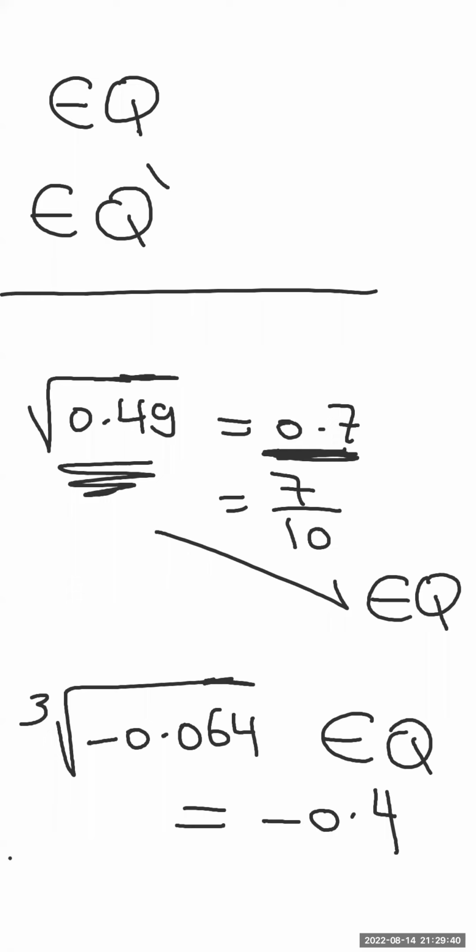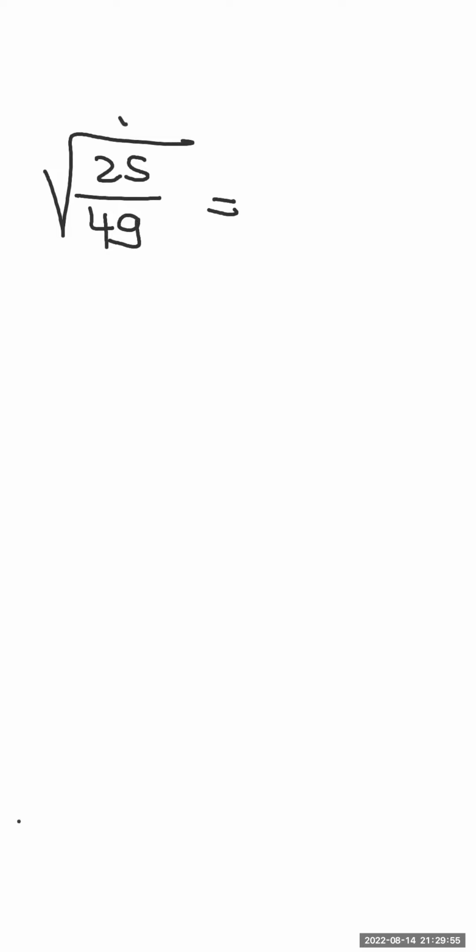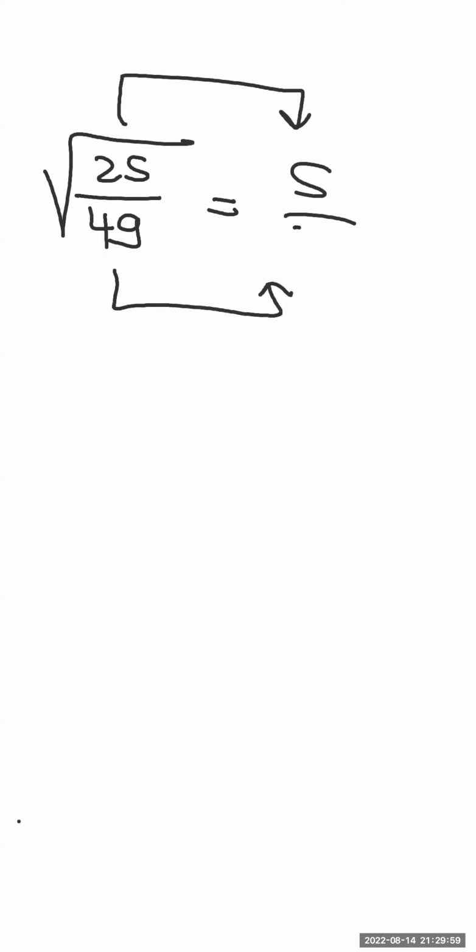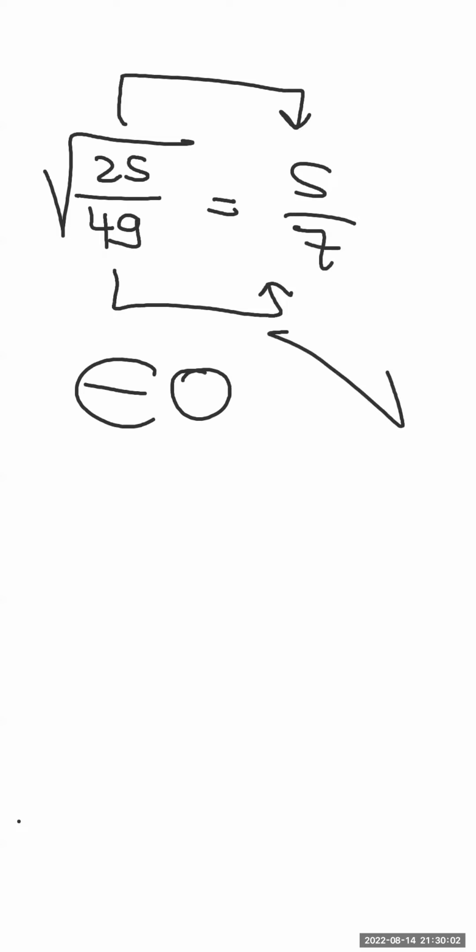Great. Mister, can I ask one more question, please? Yes, sure. The next question is like that: the square root of 25 over 49. The square root of 25 is 5, the square root of 49 is 7. Rational, belongs to Q. So the three numbers till now all belong to rational numbers.